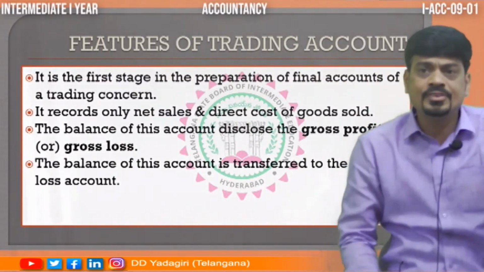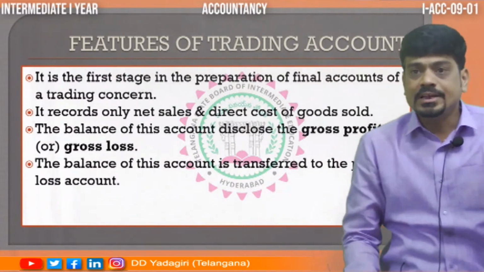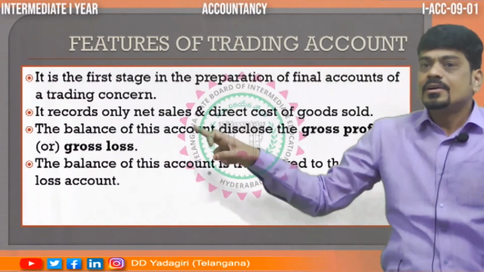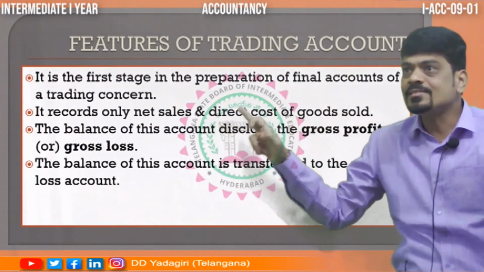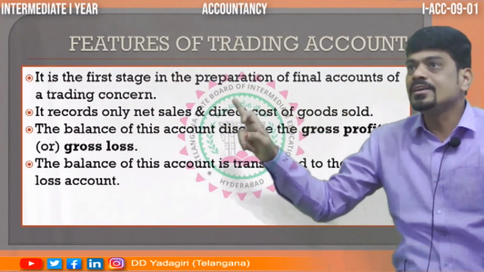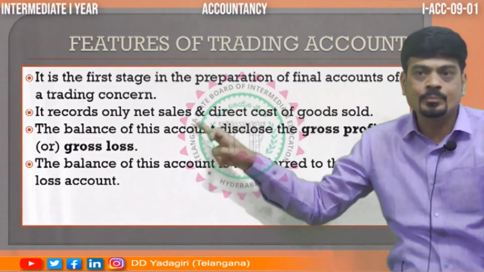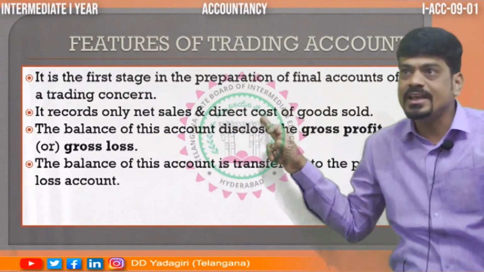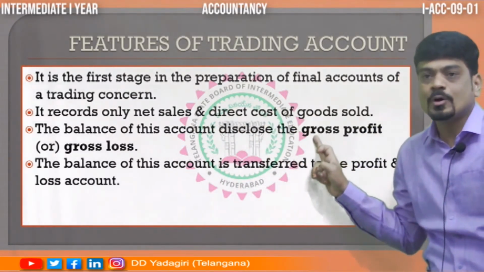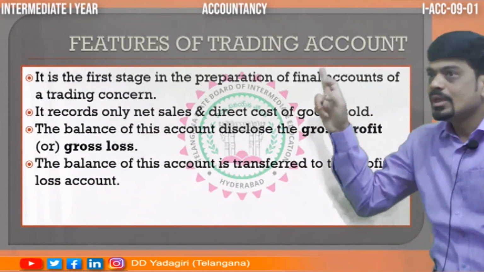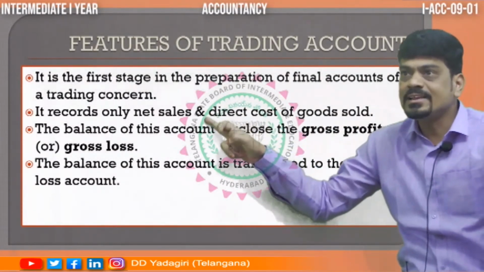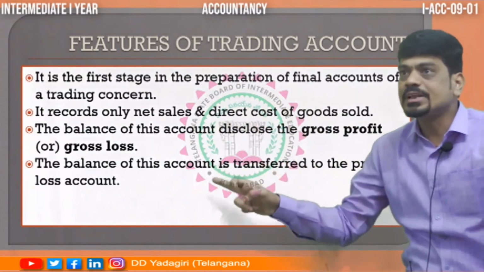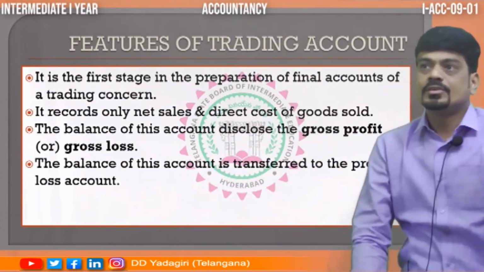What is the other name of sales return? Return inwards. Like that, it records net sales and direct cost. So, net sales minus direct cost: when your net sales are more and your direct cost is less, you will get gross profit, dear students. If your cost of goods sold is more and your net sales are less, the difference will give you gross loss.